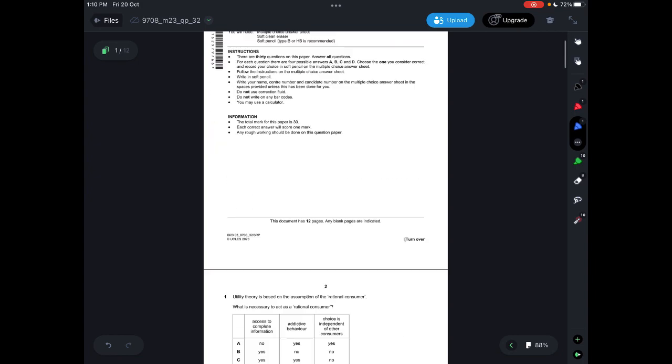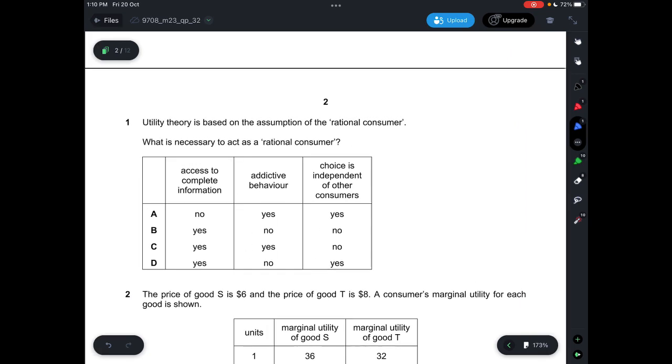Okay, so for the first question, it says utility theory is based on the assumption of the rational consumer, and what is necessary to act as a rational consumer. For a rational consumer, they should have access to complete information, so they have no information failure. Therefore, A is incorrect. So we only have B, C, D left.